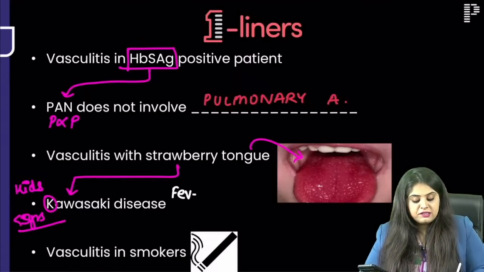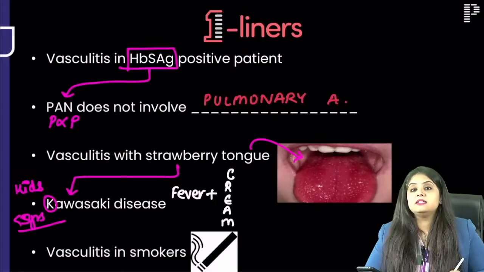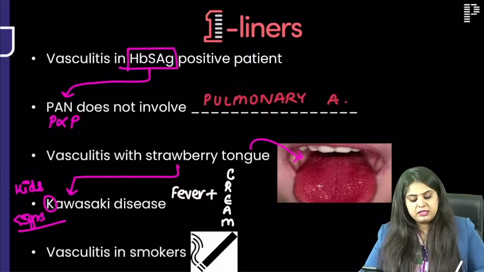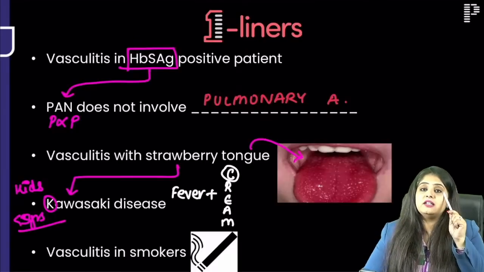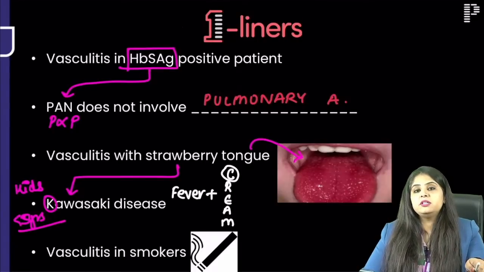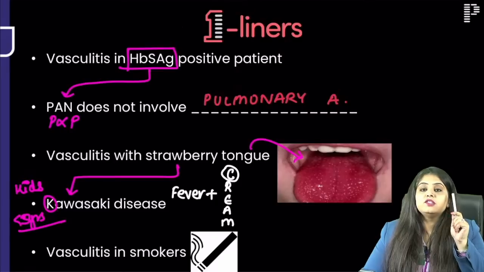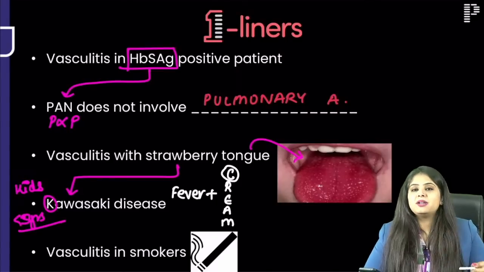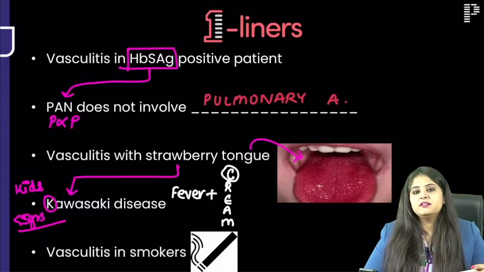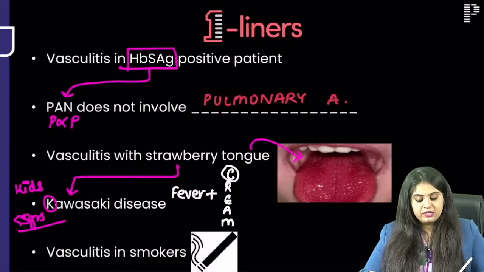So the criteria says patient should have fever plus any 4 out of the CREAM criteria. So I'm not writing, quickly tell me what is C. C for conjunctivitis. The question that came in the recent NEET PG was, is this conjunctivitis purulent or non-purulent? This is a blood vessel problem, not a bacterial infection. If it were bacteria, pus would come. Over here there is no bacterial infection, so non-purulent, no pus, non-purulent conjunctivitis.